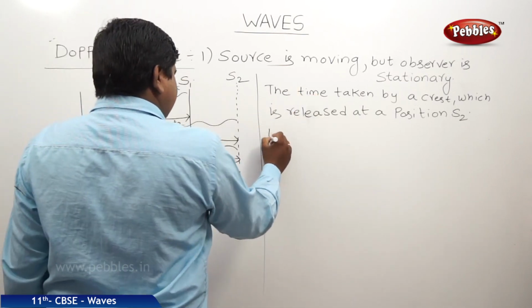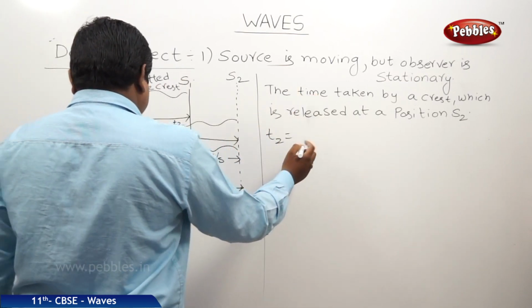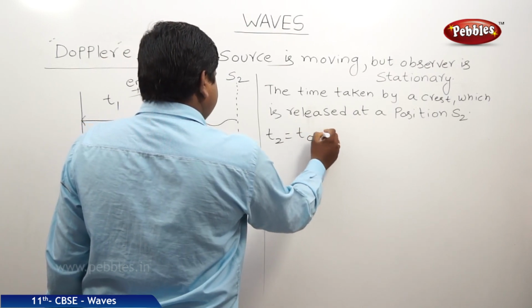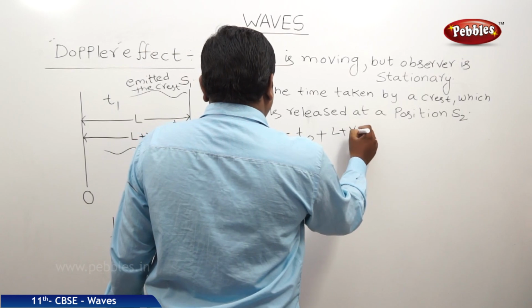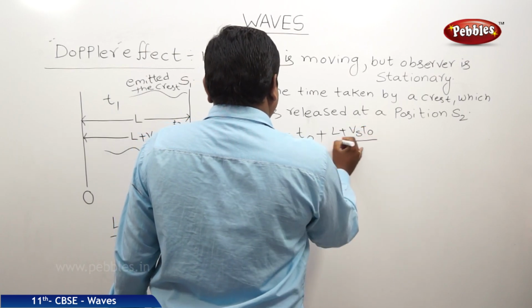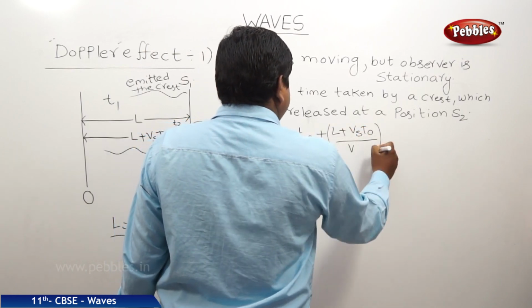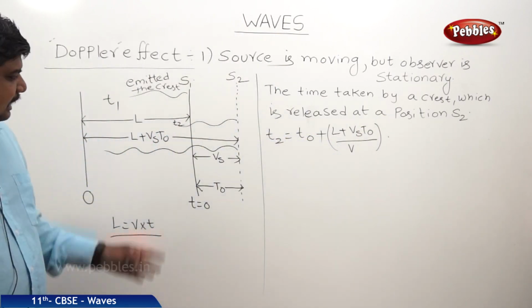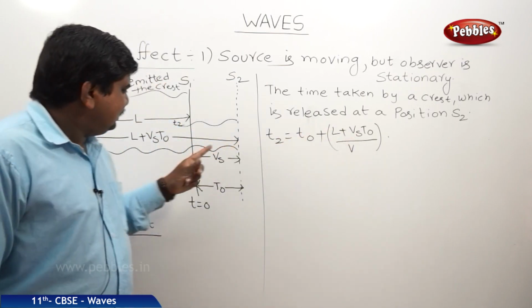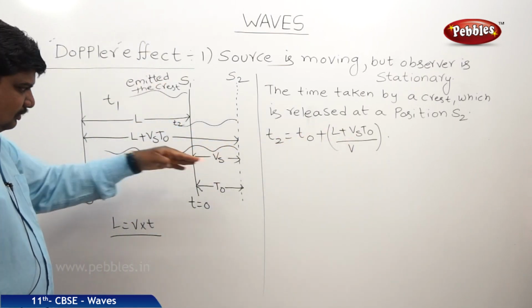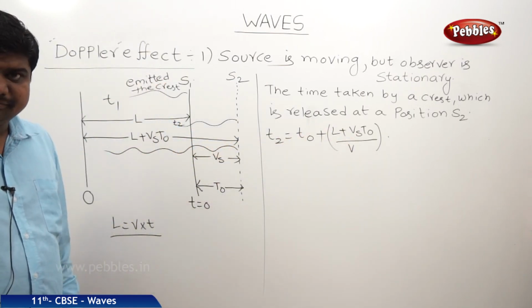So t2 is the original time t0 plus L plus Vs t0 by V, that is, t0 plus t1. This is t1 because the distance is L plus Vs t0 divided by the velocity V.